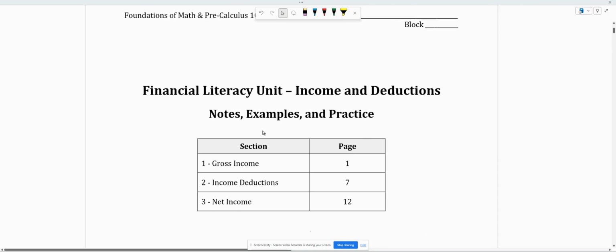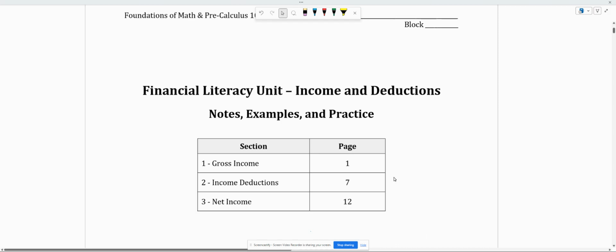So our financial literacy unit only has 3 lessons. The first lesson on gross income, that is your income before any deductions are taken off for the government or for union or pension plans. Then we're going to learn about what those deductions actually are in our second section. And then our final section, after we take away those deductions, we have something called net income. And that is the actual amount of money you take home to live the life you want to live, to buy things, buy a house, groceries, pay the bills, all that kind of stuff.